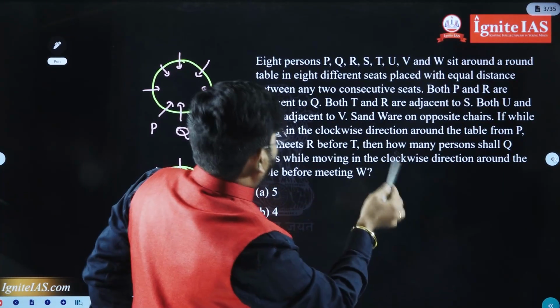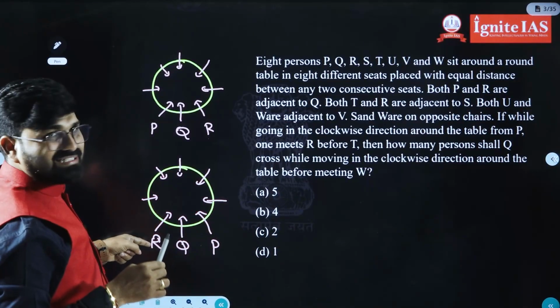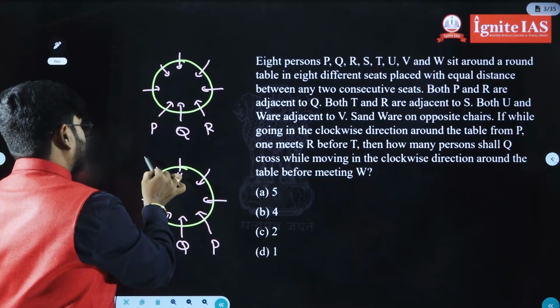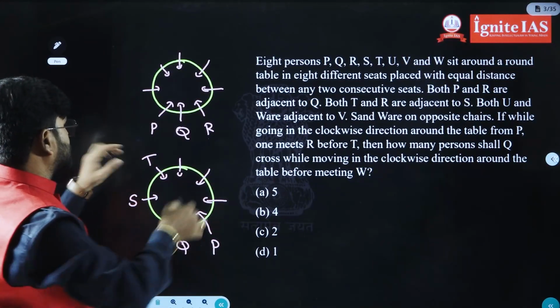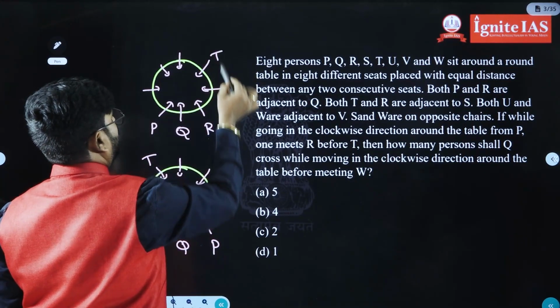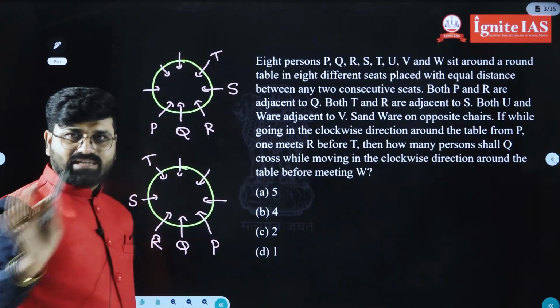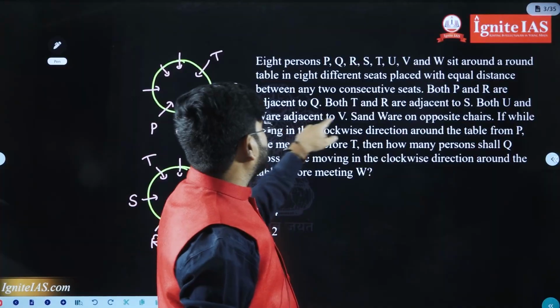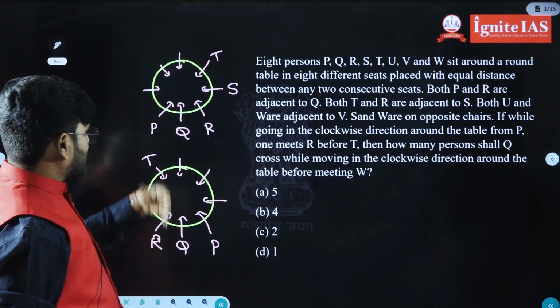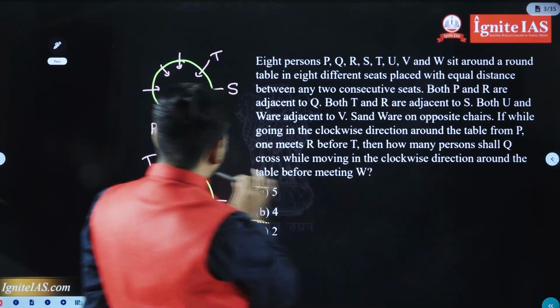Both T and R are adjacent to S. See, R is already here. If I take T here, adjacent to S, both T and R are adjacent to S. Clear? Now, both U and W are adjacent to V. We don't know these three, so keep it aside.